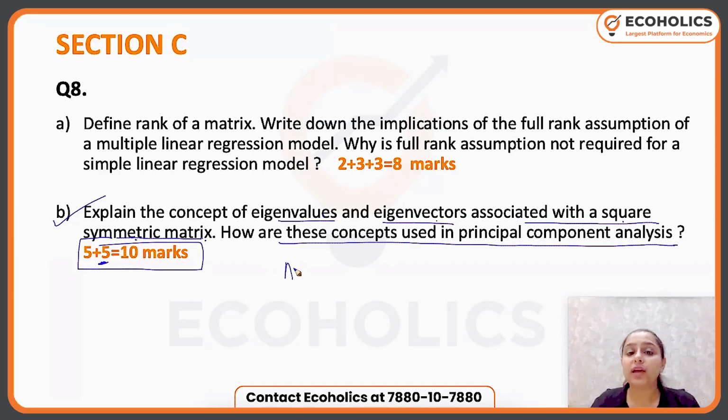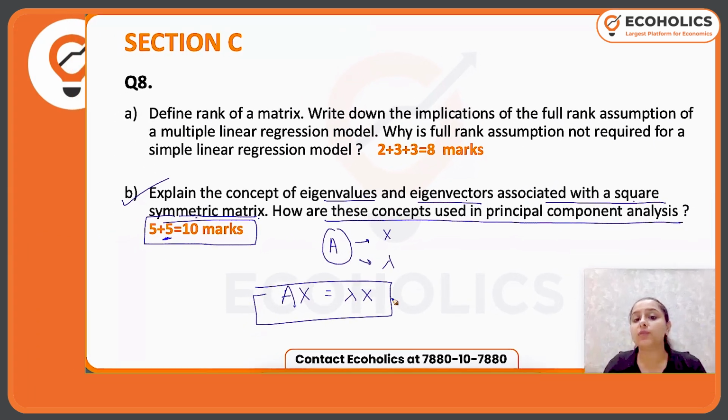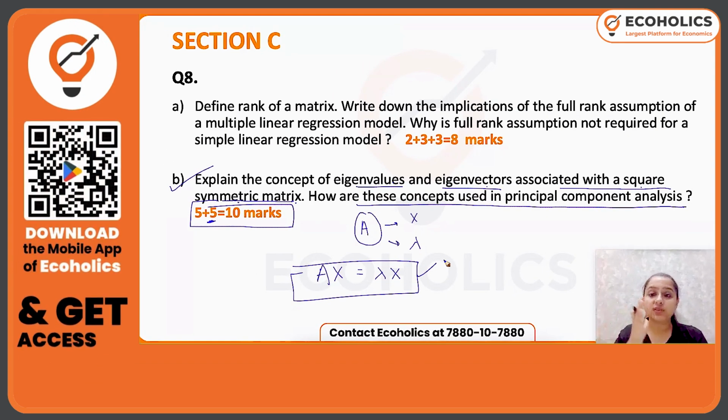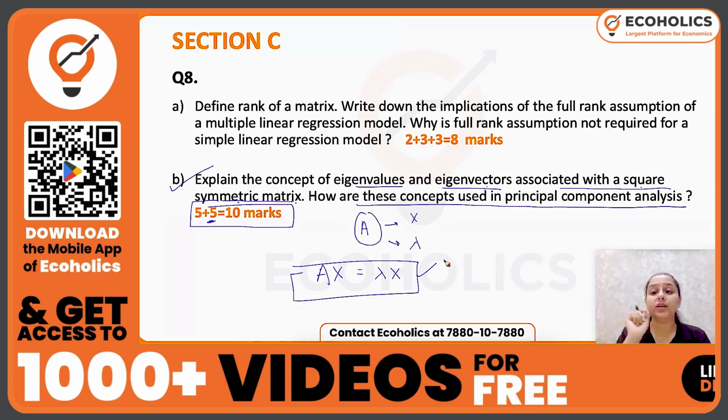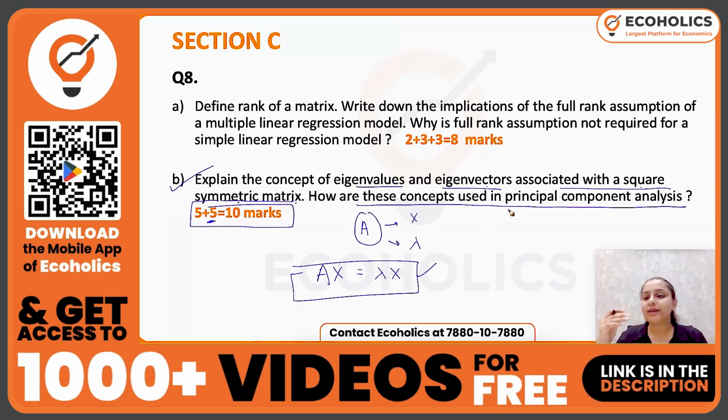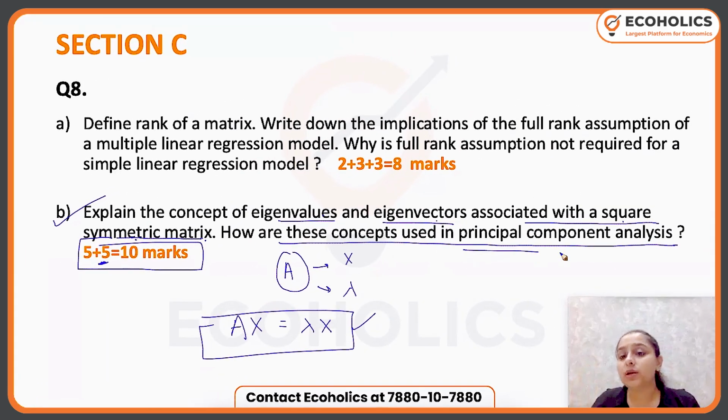For example, if I have a matrix A, I say its eigenvector is x and its eigenvalue is lambda. It means that whether I multiply A with x or I multiply lambda with x, the effect will be the same. So I multiply my matrix with its eigenvector, or I multiply the eigenvalue with the eigenvector, and the answer will be the same. You will explain this and then come to how these concepts are used in PCA. Principal component analysis is a dimensionality reduction technique to correct the problem of multicollinearity. In PCA we form the covariance matrix, and there we use the eigenvalues and eigenvectors concept.